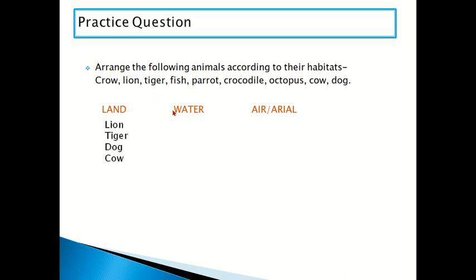Now water animals, find out the water animals. Fish, crocodile, octopus. These are the water animals. Now air animals, crow, parrot. These are the air animals.